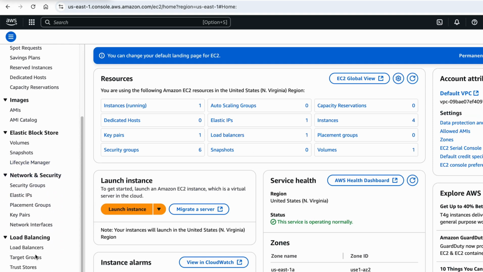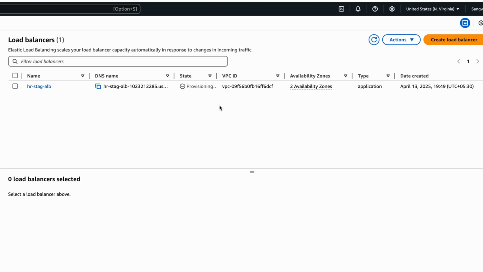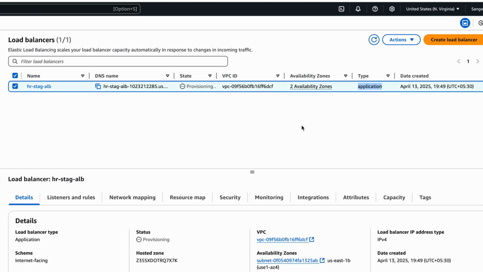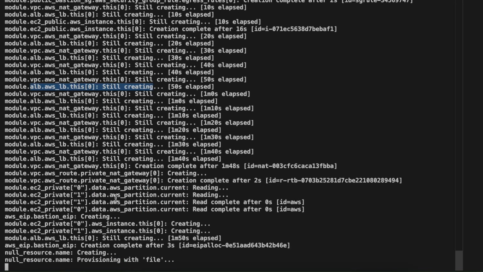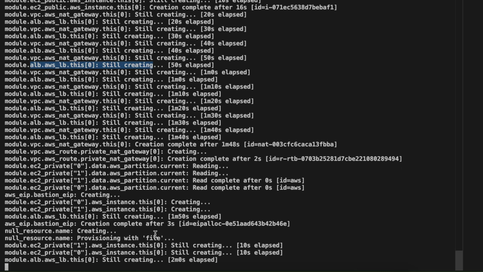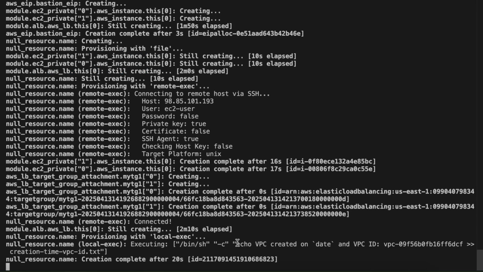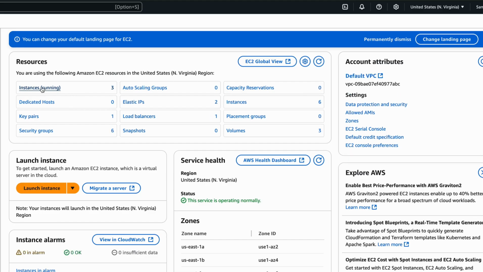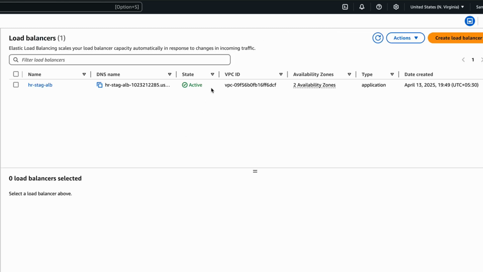Let's see the load balancer now. I'm sure it is in the process of creation or done. It is provisioning right now, you can see. And its type is application. Still working. Yes, now it is creating the instance with the file, that is the application, our application actually. Yes, created. Yeah, 3 instances are running. And this is our bastion host and these are our staging environment. Let's see the load balancer also. I hope it is ready. Yeah, it is active now.